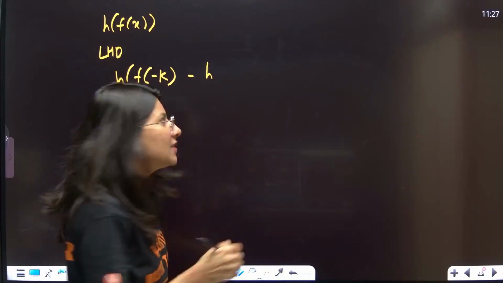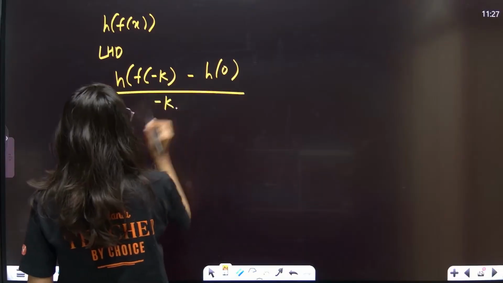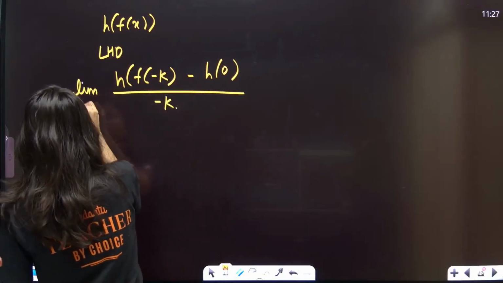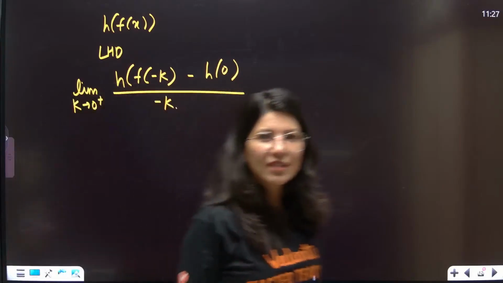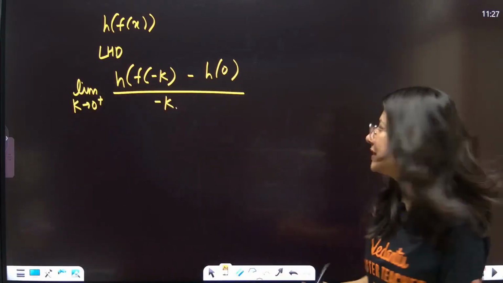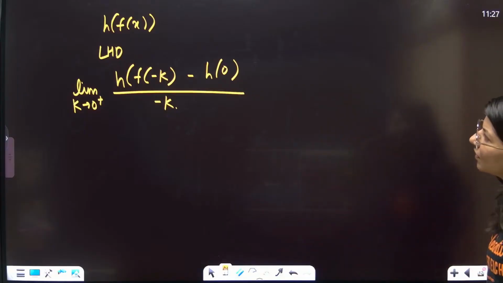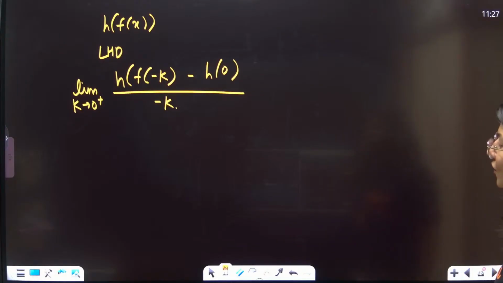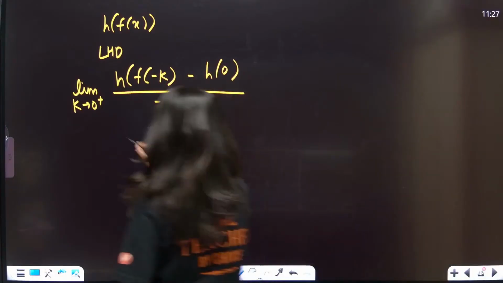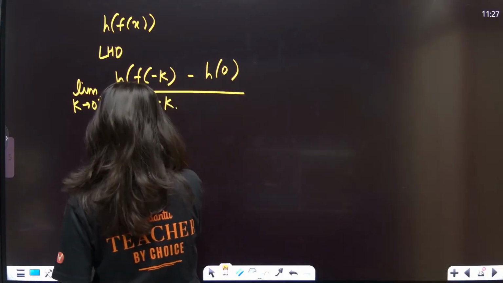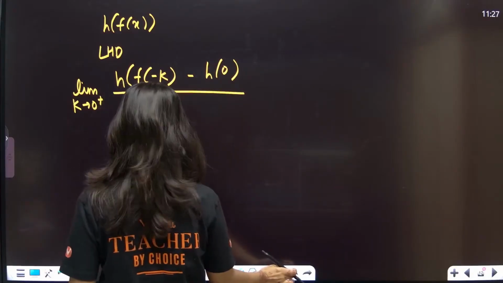F of 0 is 0, so h of 0, upon minus k, limit k tends to 0 positive. Now f of negative is what? F of minus k is nothing but minus g of x, so this is h of minus g of k.